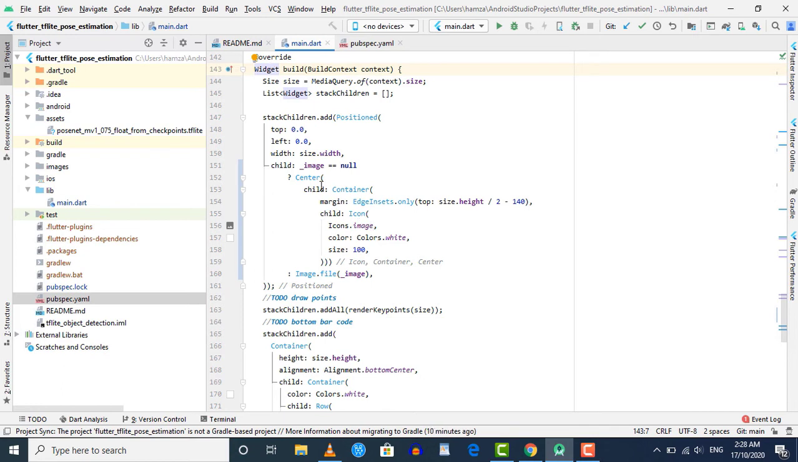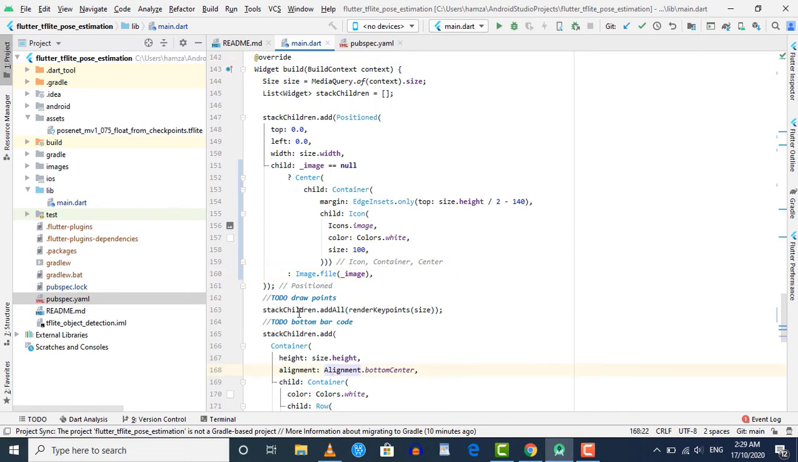When the application is launched, there is no image that the user has chosen, so in that case we are showing a container with this image icon. Otherwise, if this underscore image variable is not null, which means that the user has chosen the image from gallery or captured it using camera, then we're gonna show the image using this image.file function, and it will display the image.